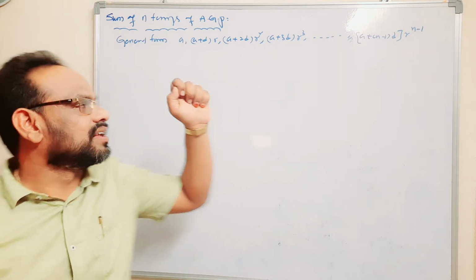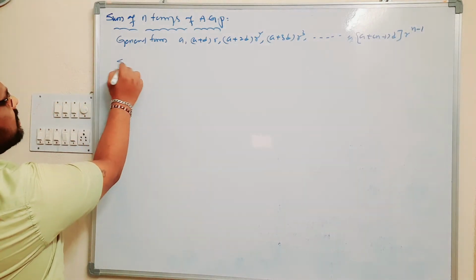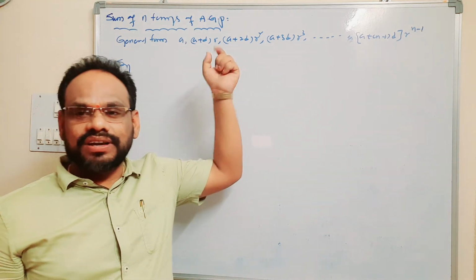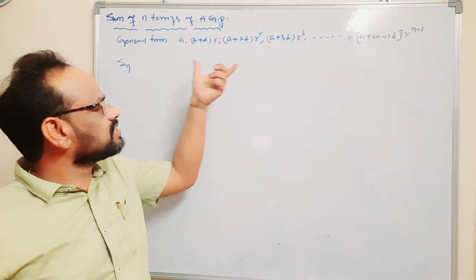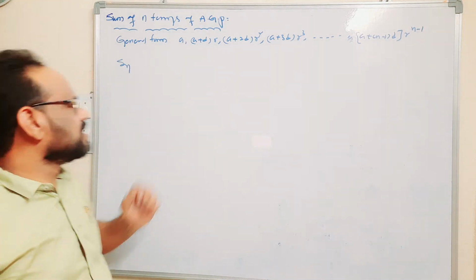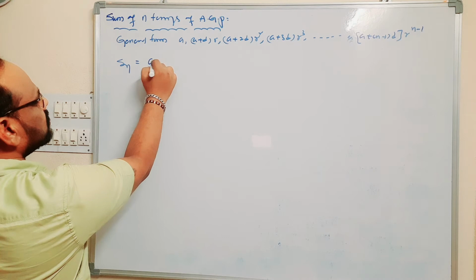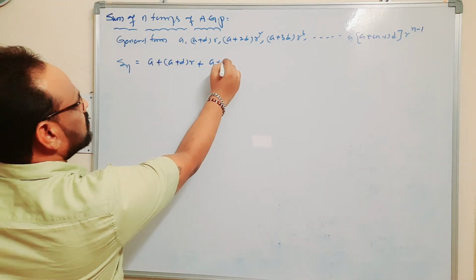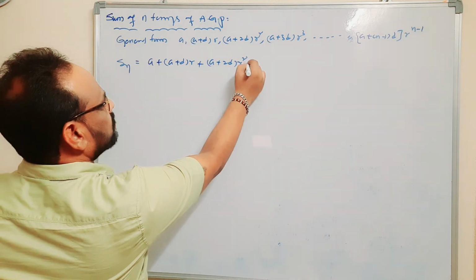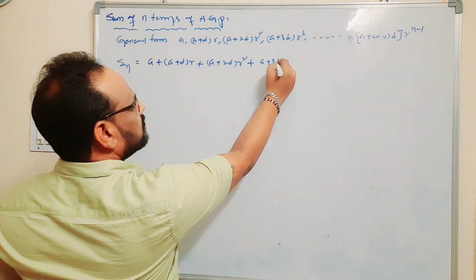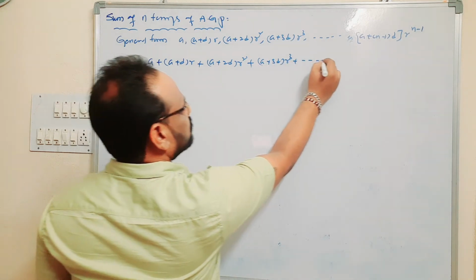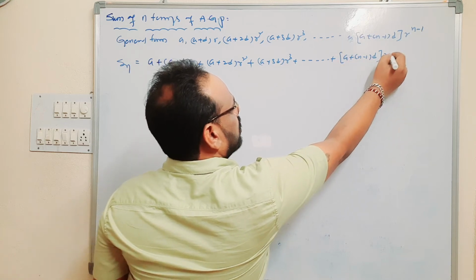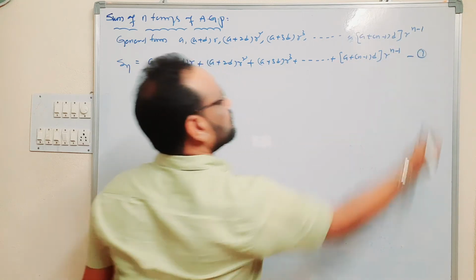Let us assume that Sn denotes the sum of n terms of the given sequence. That is, Sn equals a plus (a plus d) into r plus (a plus 2d) into r squared plus (a plus 3d) into r cubed, and so on, plus (a plus (n minus 1) into d) into r to the power n minus 1. This is equation number 1.